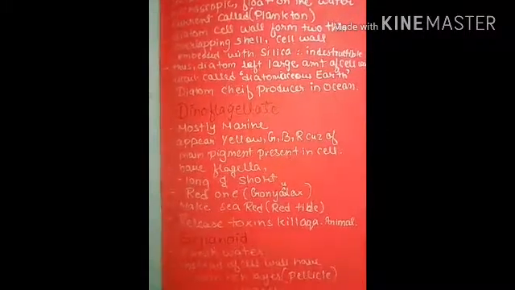Obviously they have flagella, and very often the red ones, like Gonyaulax, make the sea appear red. They are responsible for making red tides. They release toxins, so various aquatic animals are killed by them.